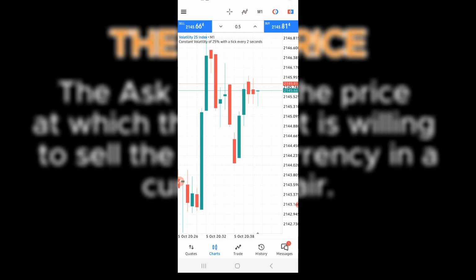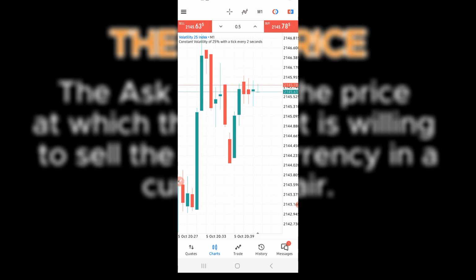Then the difference between these two lines is what we call the spread. That is the amount the broker charges you for placing a particular trade. You notice that whenever you press buy or sell, you are on the losing side already. The reason is because the broker automatically takes away the spread immediately you press buy or sell.